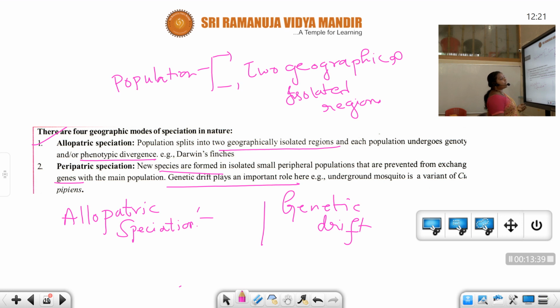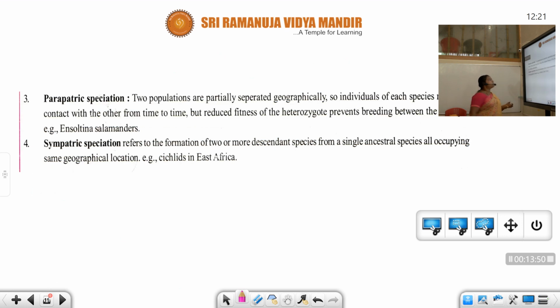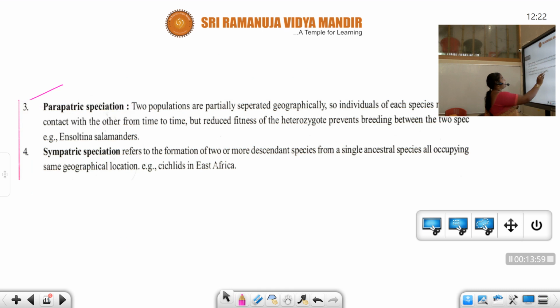Example, underground mosquito is a variant of Culex pipiens. And there are four geographic modes of speciation in nature. Let us discuss two more. The next one is parapatric speciation. What is parapatric speciation?